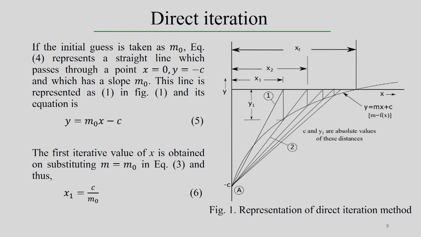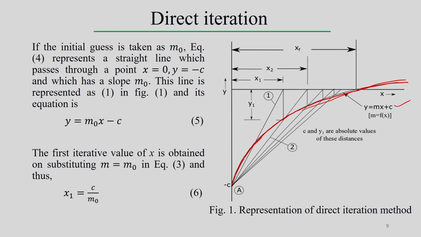For example, graphically we assume that this is the actual equation, the nonlinear curve. This is the nonlinear curve y equals mx plus c. Why? Because y equals mx plus c is a linear curve if m is constant, but in this case m is not constant, because m itself depends on the value of x as a function. Whatever may be the functional form, y becomes nonlinear. This is the representation of y equals mx plus c, the actual curve.